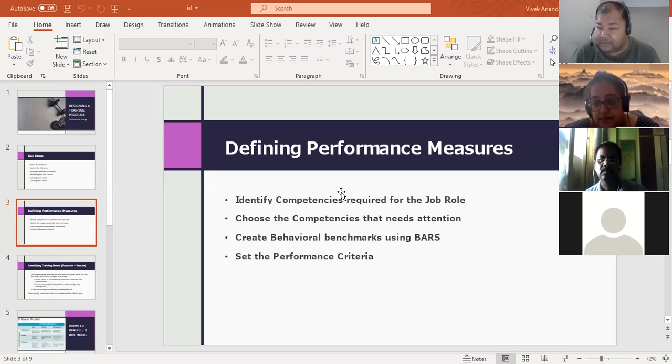You get him in a room and for 2 days, you teach him how to talk to a customer, how to listen to him, how to explain to him. Do you think his sales will improve? No. We haven't identified the root cause.